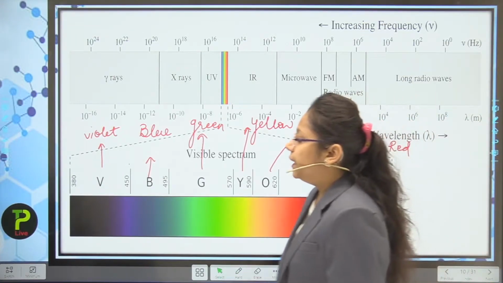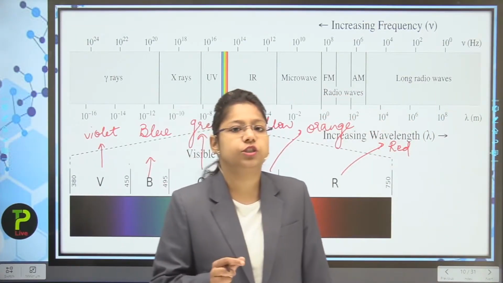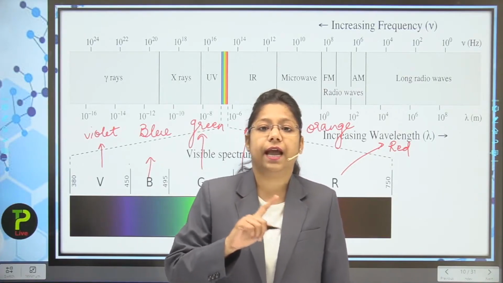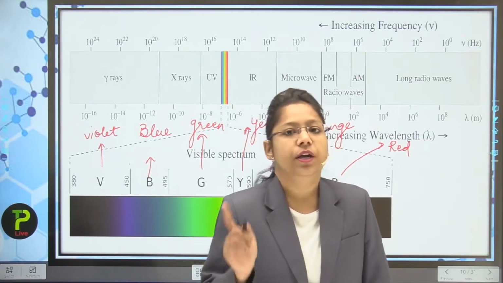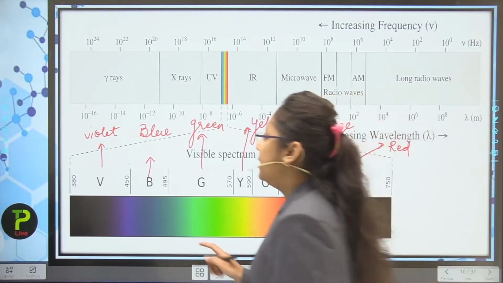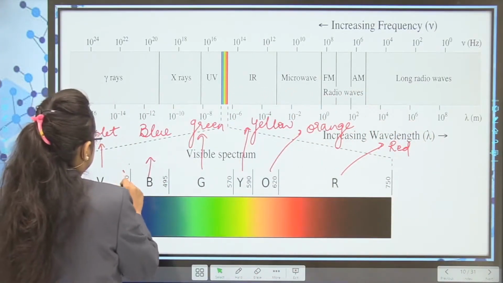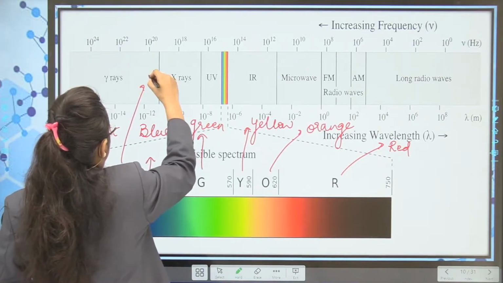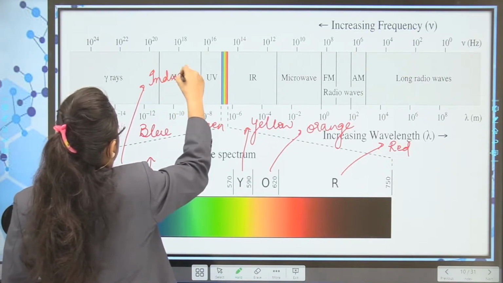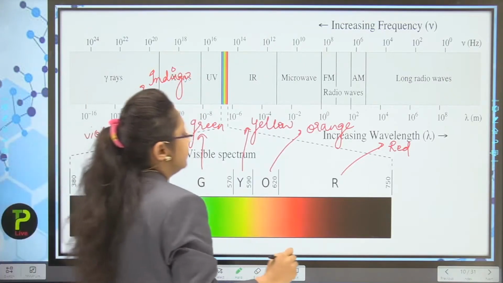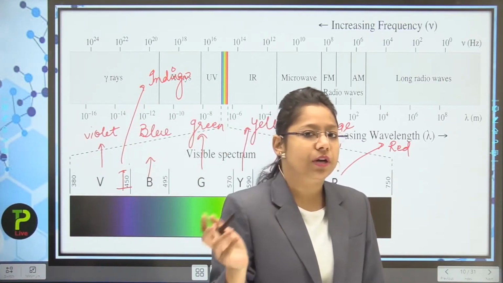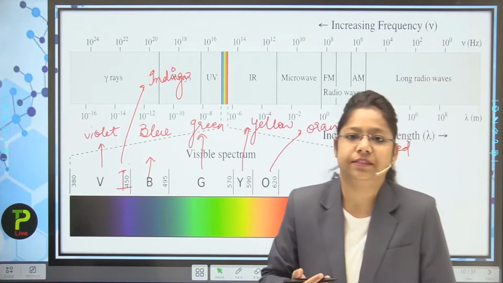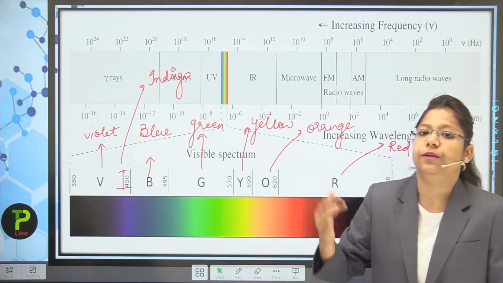Now, the indigo color is also present between V and B, that is, violet and blue. It is not mentioned here, but it has a very short wavelength. So I am writing here that I represents the indigo color. Indigo is like the ray blue color, and you wear dresses of this color also, and it looks very beautiful.